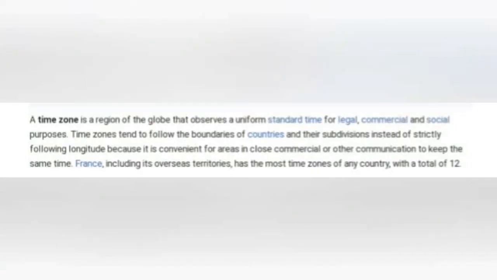Time zone. A time zone is a region of the globe that observes a uniform standard time for legal, commercial and social purposes. Some higher latitude and temperate zone countries use daylight saving time for part of the year, typically by adjusting local clock time by an hour.